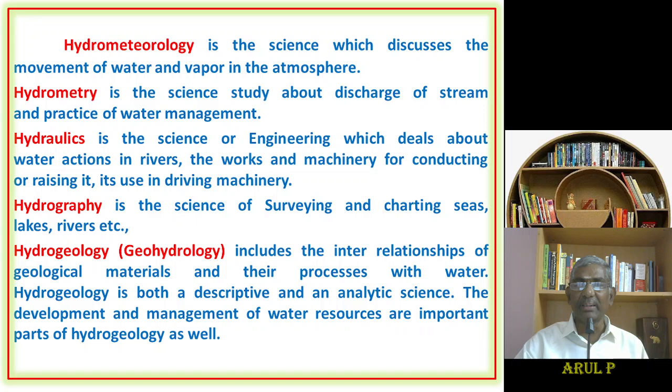Then hydrometeorology is the science which discusses the movement of water and vapor in the atmosphere. That is, water movement and vapor movement in the atmosphere is considered hydrometeorology. Then hydrometry is the science that studies the discharge of streams and the practice of water management. So, how much water is discharged from the stream, and for water management practice, this hydrometry is useful.